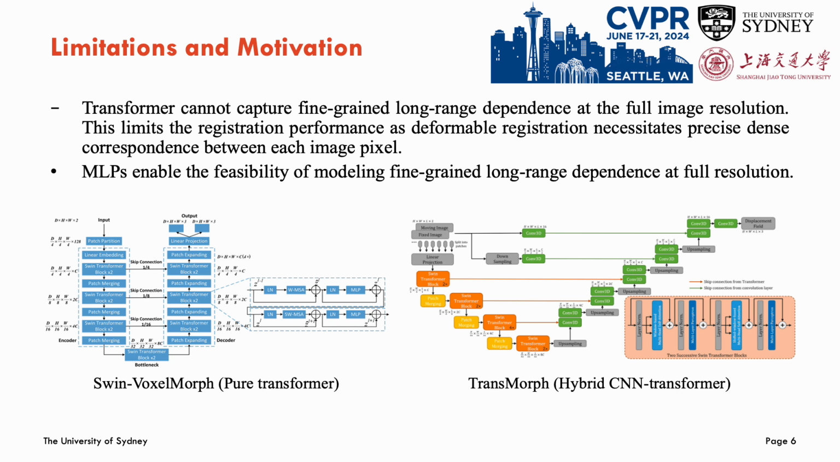This limits the registration performance, as deformable registration requires dense correspondence between each image pixel. MLP is more efficient than transformer by removing the self-attention operation, which provides the feasibility of modeling fine-grained long-range dependency at high resolution. This motivated us to introduce MLP into the registration problem.